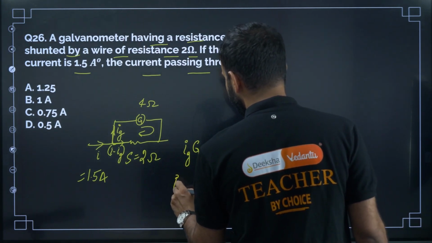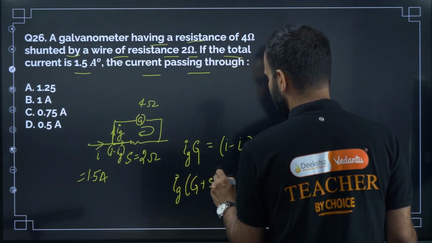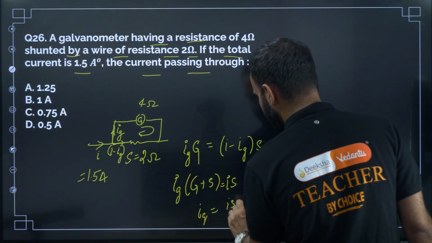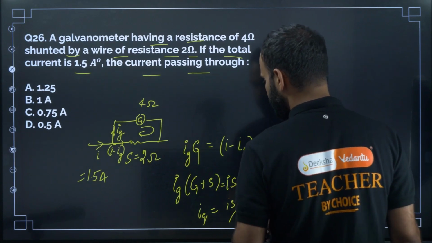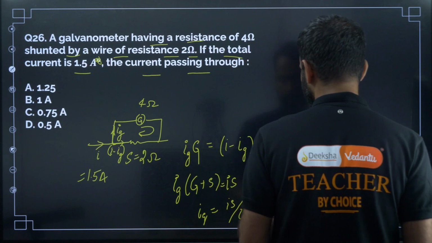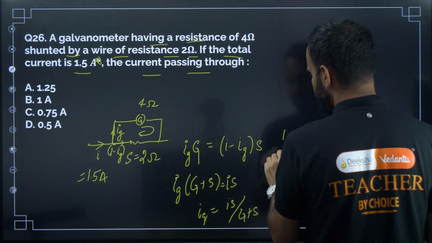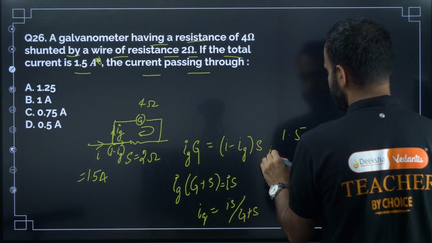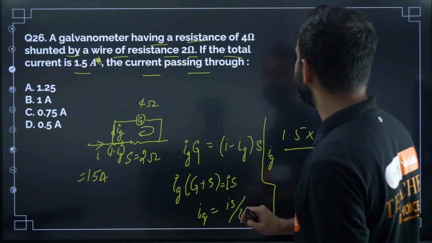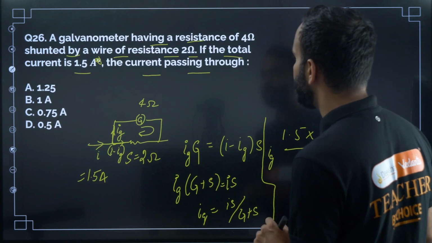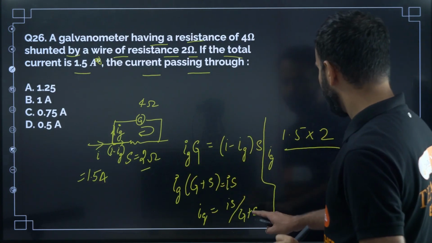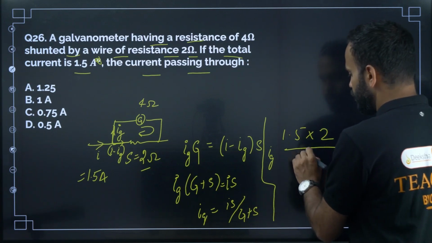Now Ig into G plus S is equal to Is, so Ig is equal to Is divided by G plus S. What is I? 1.5 ampere, not angstrom. S is 2 ohm, not 4 ohm, and G is 4, so G plus S is 4 plus 2, 6.